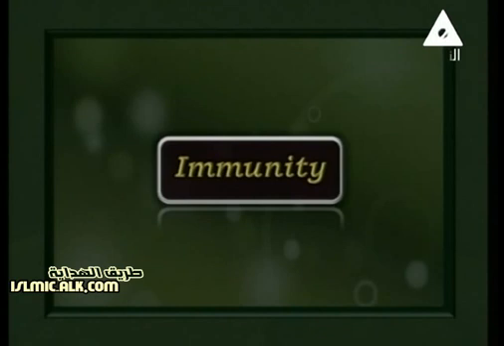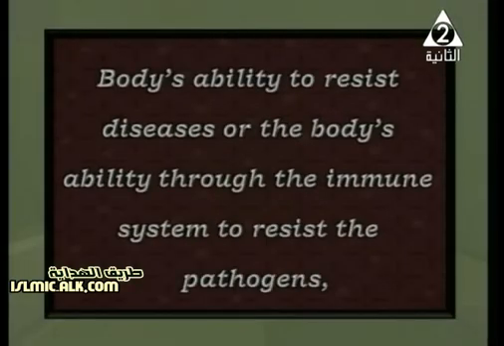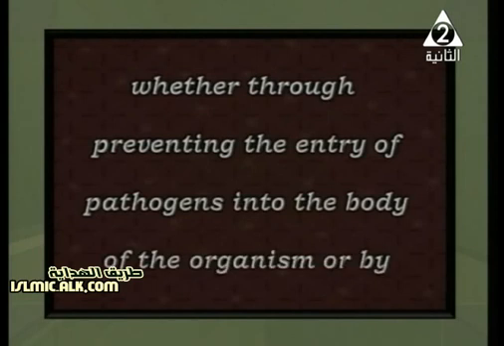Immunity is the ability of the body to resist and face diseases, through something called the immune system inside our body that we're going to study in our lesson today. It resists the pathogens, biological or non-biological, and also prevents the entry of the pathogens into the body of the organism.